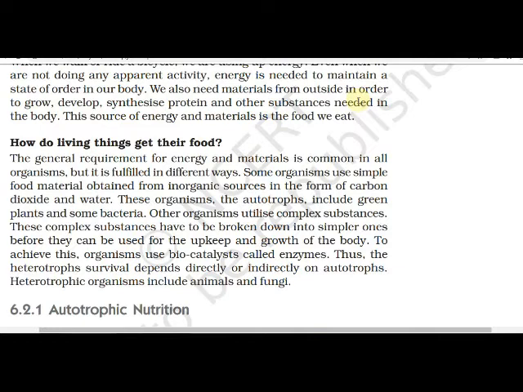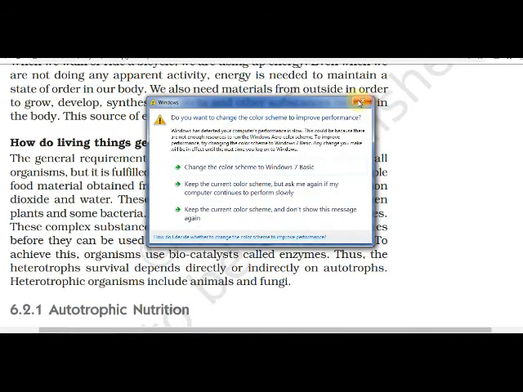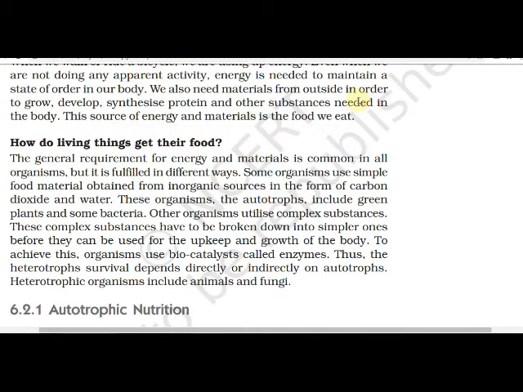And some animals eat herbivores as well as other animals; those are known as omnivores. Yes or no? And carnivores means some animals which depend only on other animals. They don't eat herbs. Those are known as carnivores. So all these three types are heterotrophic organisms. Herbivores, carnivores, omnivores. So they include animals. So heterotrophs are animals and fungi, and autotrophs are plants and some bacteria, not all.